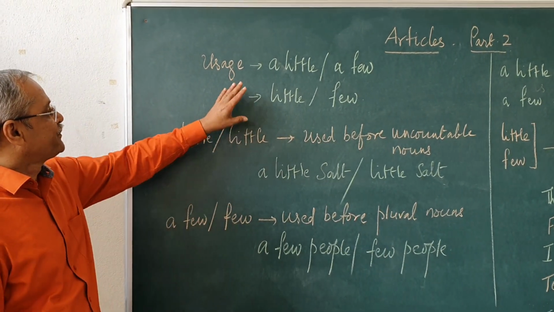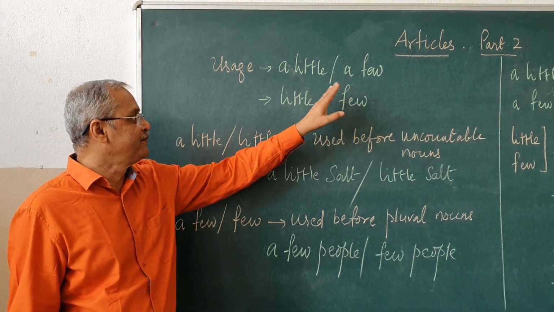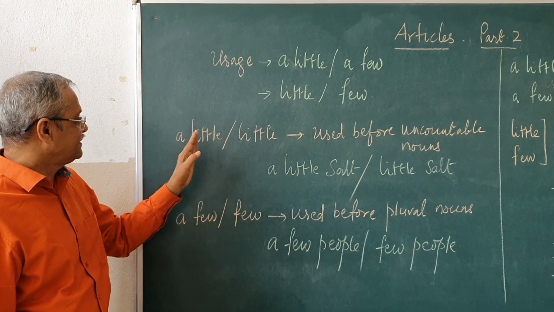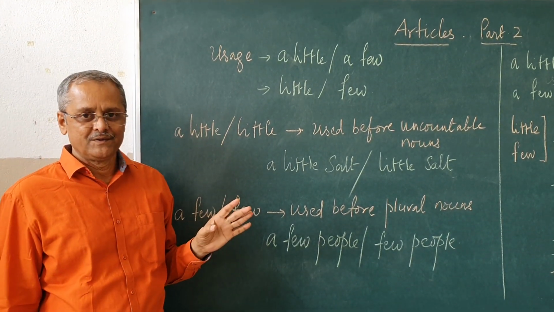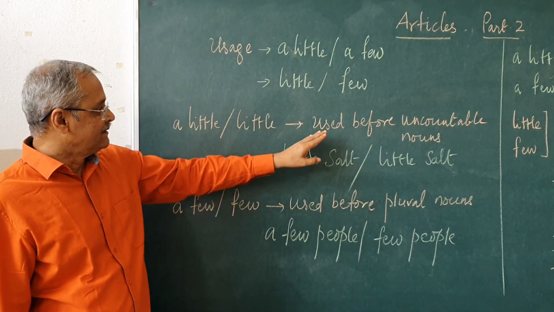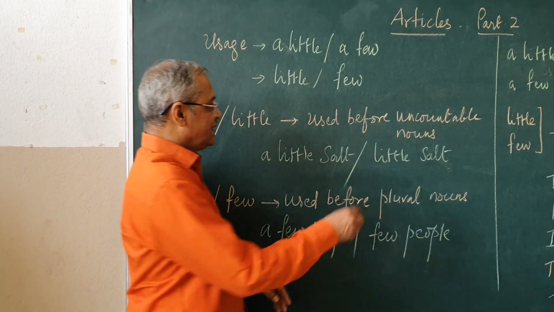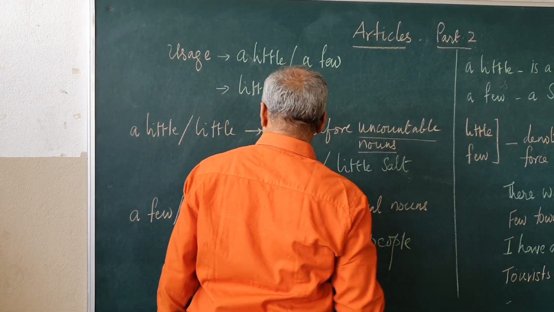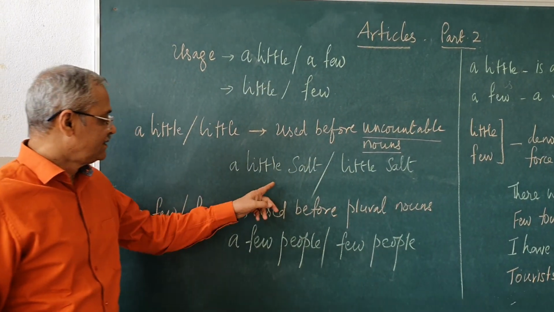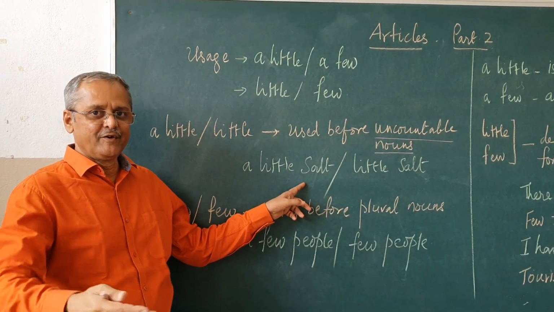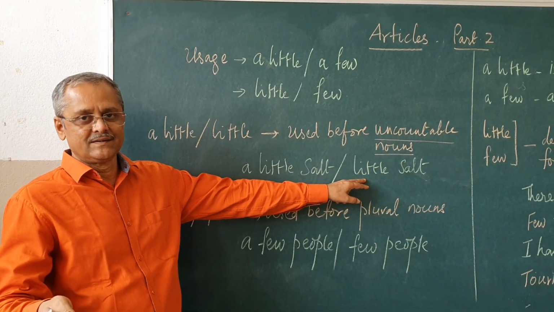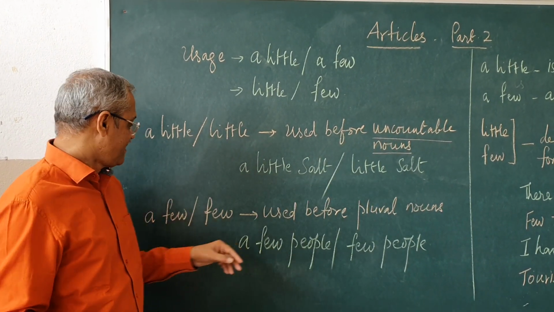Come to this now. Usage of a little, a few, little and few. A little and little are used before the uncountable nouns, like little salt. Give me little salt. There is little salt in this food.